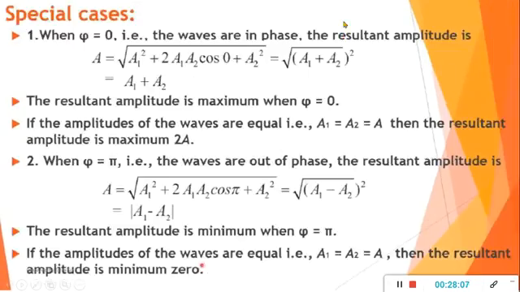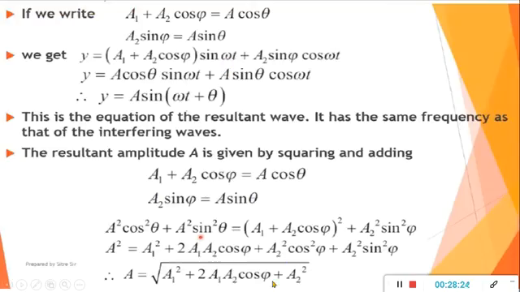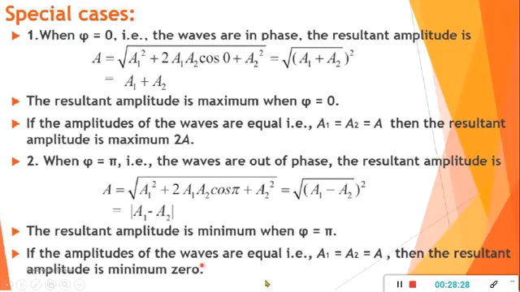So case 1, when phi equals 0, that is, they are in phase. They are in phase, meaning both form a single line where the angle will be 0. So when we substitute 0 at the place of phi, this is the equation we got. a1 a2 cos phi, phase difference phi taken as 0, so cos of 0 will be 1. So we get a1 square plus 2 a1 a2 plus a2 square, which is (a1 plus a2) the whole square.